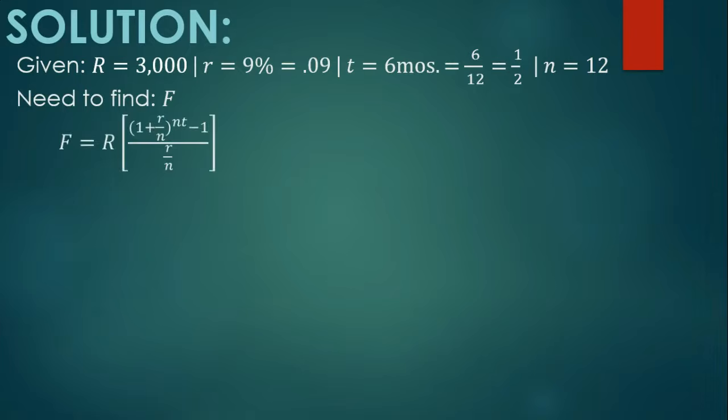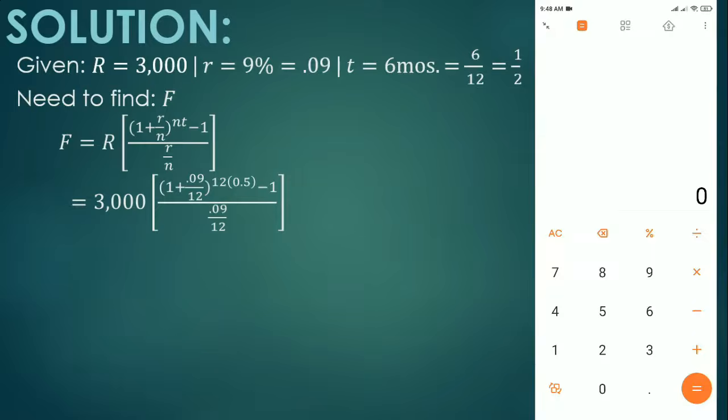So we need to find the value of F. Using the formula F is equal to R times [(1 plus R over N) raised to NT minus 1] divided by R over N. Substituting the given, we have R is 3,000 times [(1 plus the value of R, which is 0.09, divided by the value of N, which is 12) raised to 12 times the value of T, which is 0.5, since 1 divided by 2 is 0.5, minus 1] divided by R over N, which is 0.09 over 12. So simplifying 0.09 divided by 12, we have 0.0075, and simplifying 12 times 0.5, we have 6.